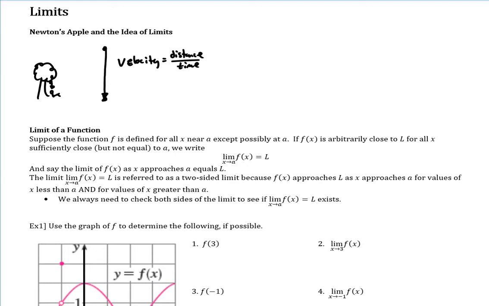However, this is based on an average velocity, so it's over a length of time. What he wanted to know was the exact speed that it hit him. So he shortened this length, and said, what if I could measure a shorter length, while it's already falling? Still, it starts to become more accurate to the instant that it hits him, because the apple is not really moving that fast right when it drops from the tree. As it progresses down toward the ground, it's traveling faster.